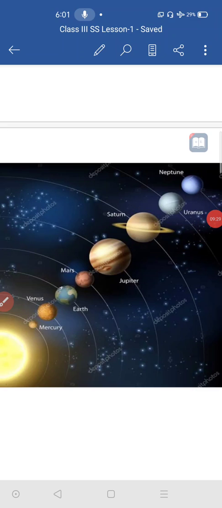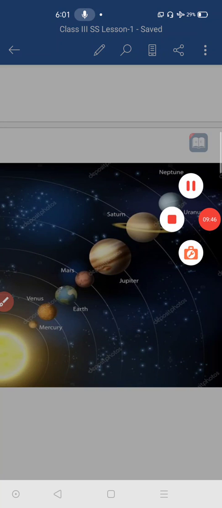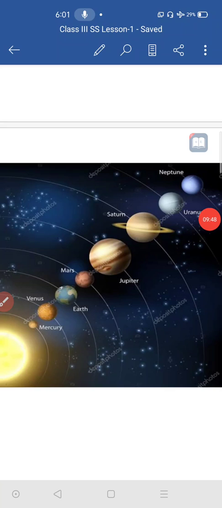And water, is water available on any other planets of these 8? No, water is available only on Earth. Only on the Earth's surface we have water. So on Jupiter there is no water, on Saturn there is no water. And about Mars, our scientists are still investigating whether there is water or not on the surface of Mars. That process is still going on, it is not clear.